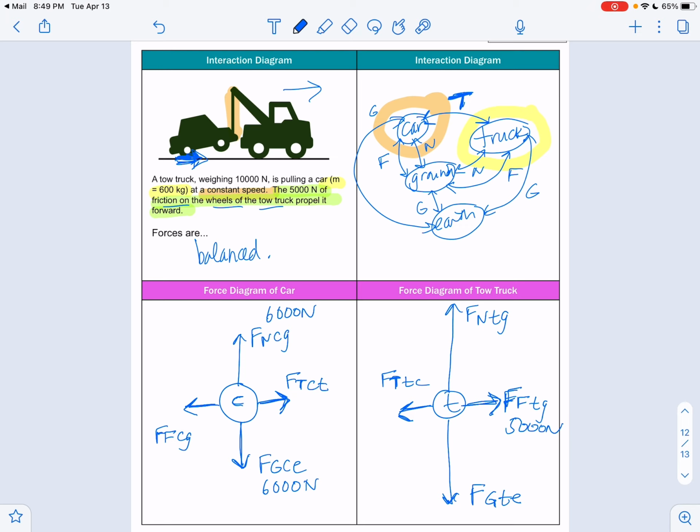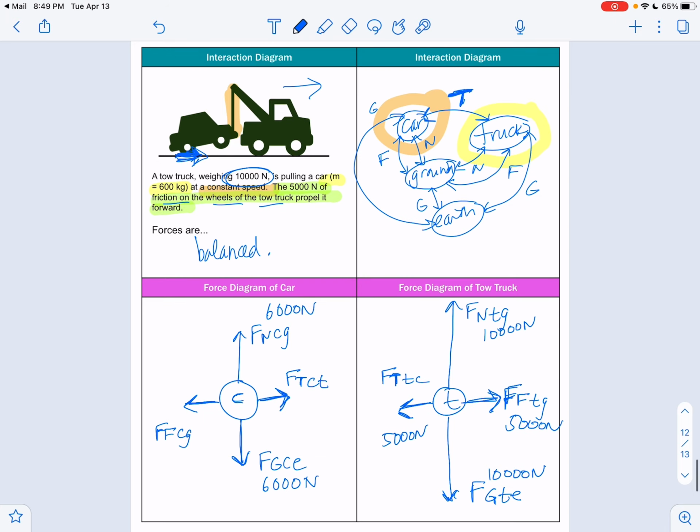If we know that's 5,000, then we know the tension has to also be 5,000 because it's at a constant speed, so the forces are balanced. We need the weight of the tow truck, but here again, it gives it in newtons already. So that means it's already ready to go. It already is a force if it's measured in newtons. So this is going to have to be 10,000 newtons.